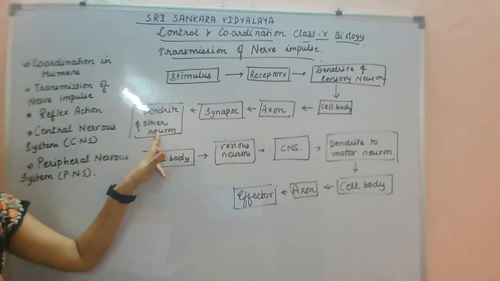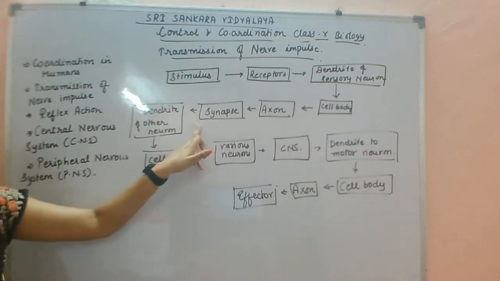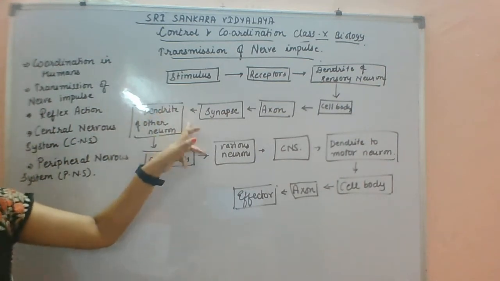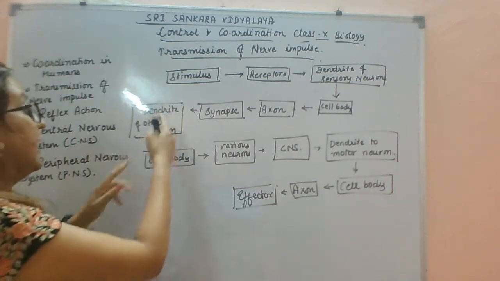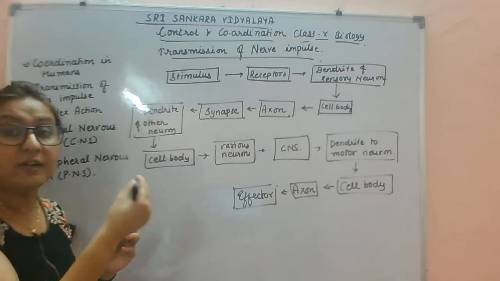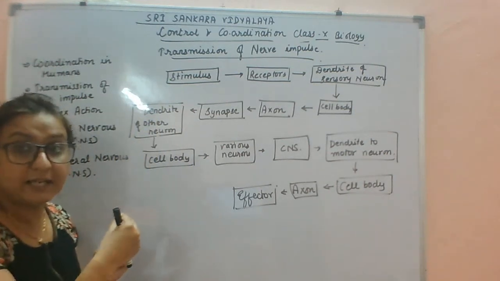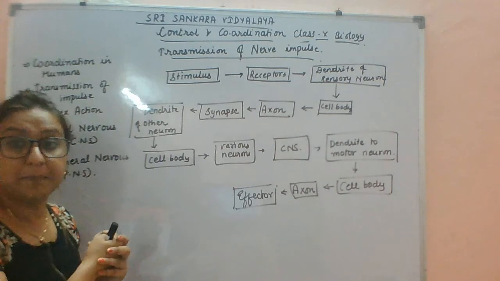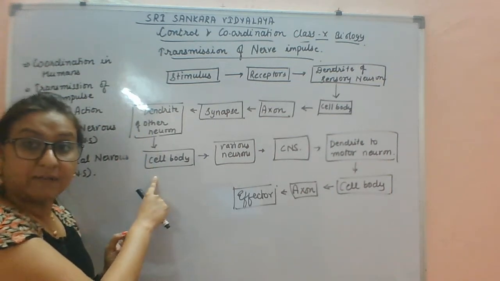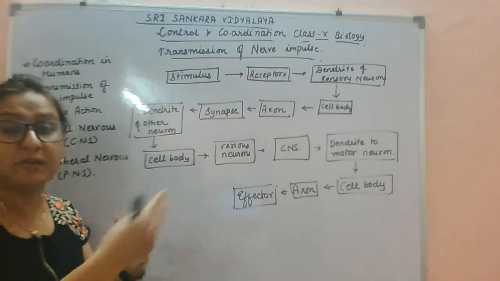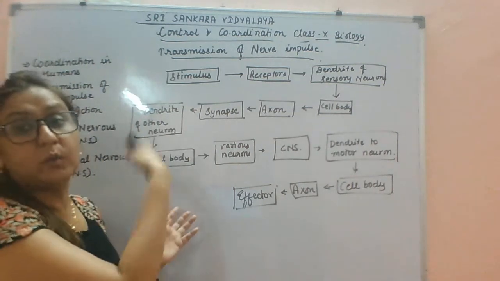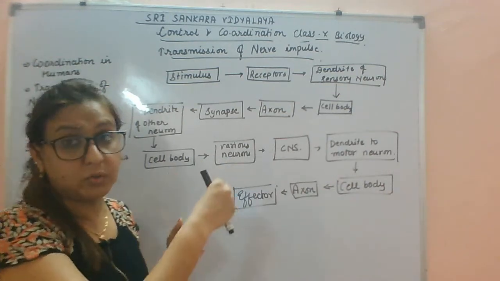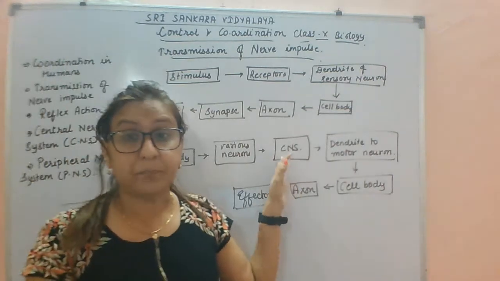Now the chemical reaction crosses the gap of the synapse and starts a similar electrical impulse in the dendrite of the next neuron. Again, the dendrite of the next neuron receives the electrical impulses, the chemical reaction sets off, and again the electrical impulse starts. Then again it will travel along the cell body, from cell body to axon, and then again to the nerve ending. So through various neurons it will go, and then finally it reaches the CNS.